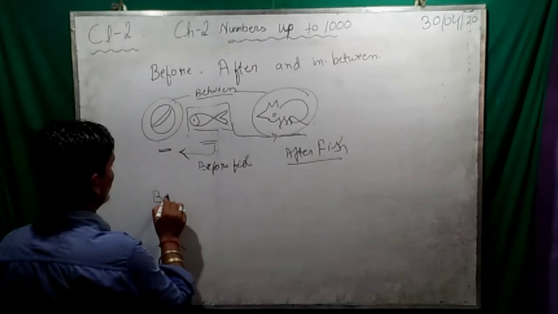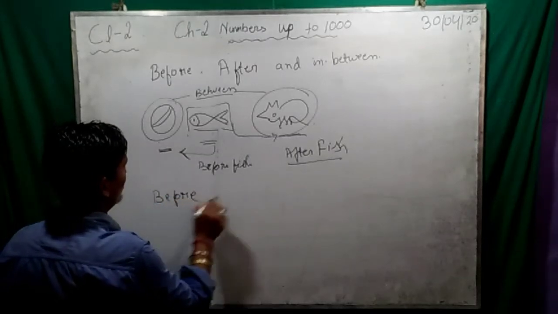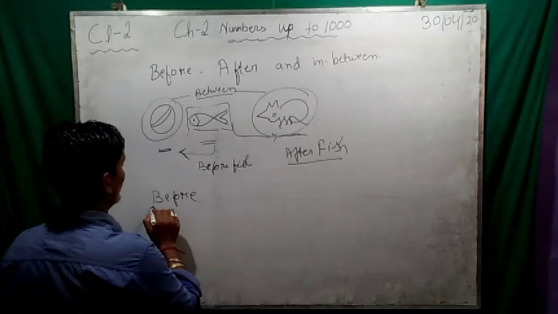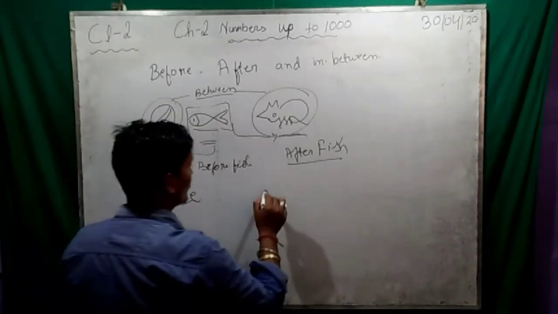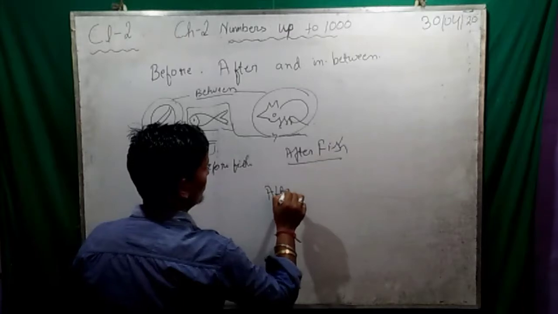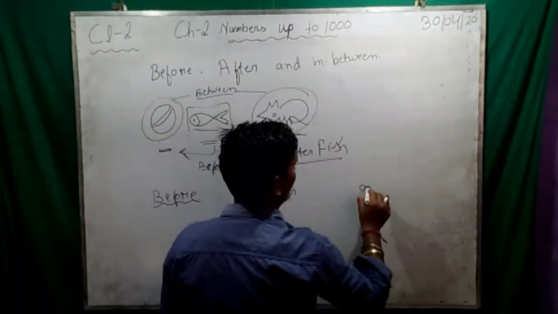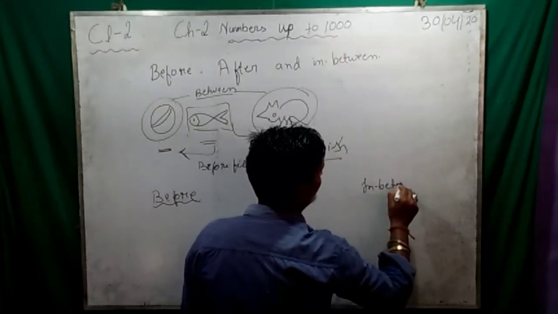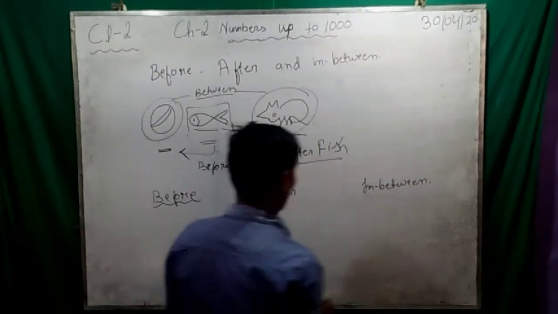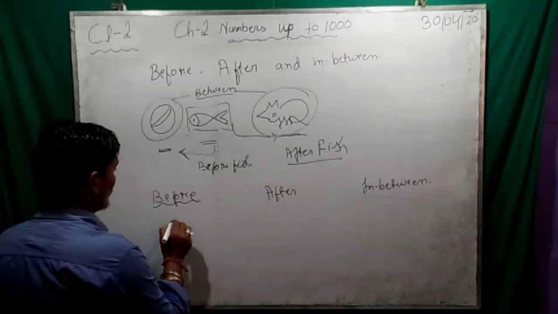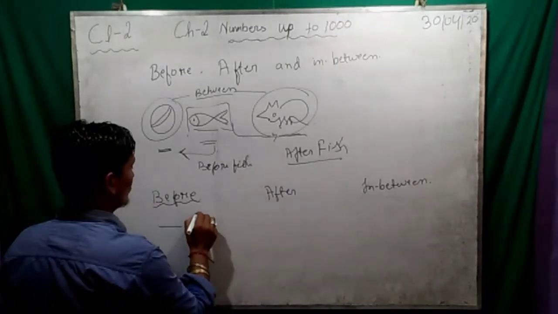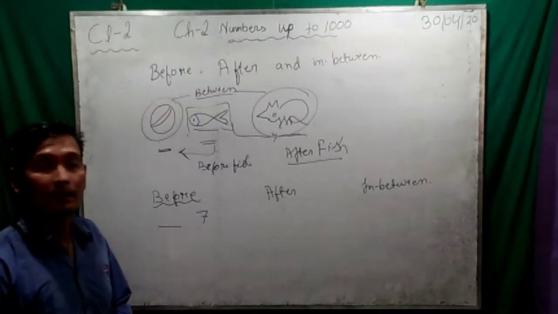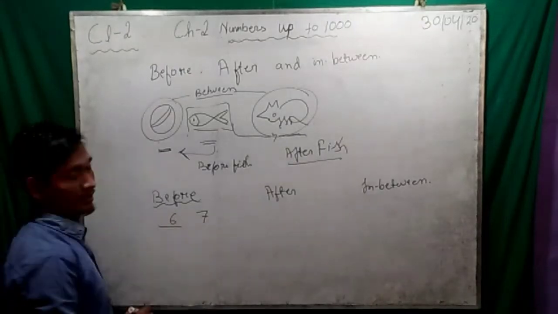Before, after, in between. So 7. What is before 7? 7 से पहले, that is 6.